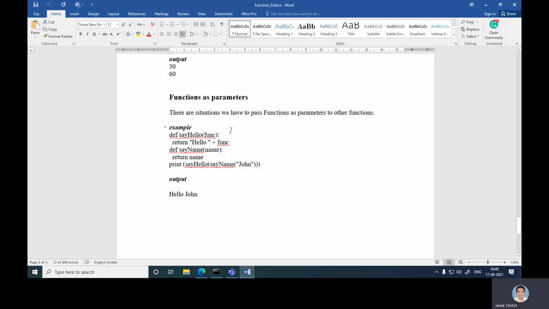So now we are calling a function as a parameter. Print say_hello, which is the function, then say_name, another function. What is required? Name. So the name given is John. But what is returned? Hello plus the other function, so hello plus John. So the output is hello John.